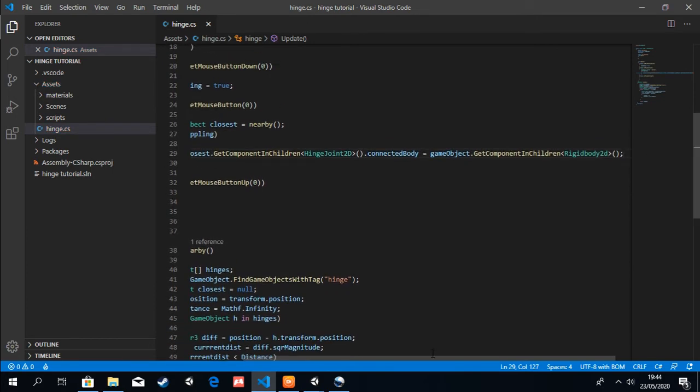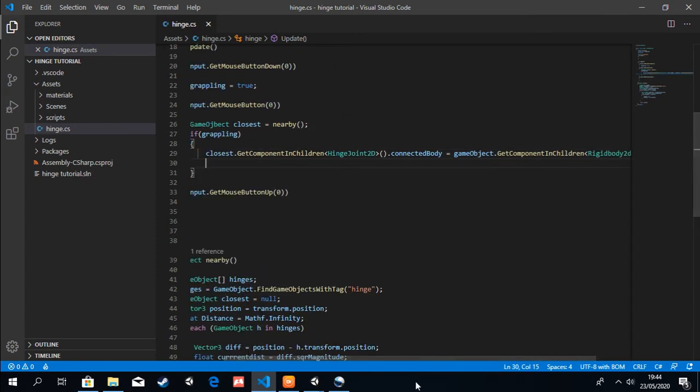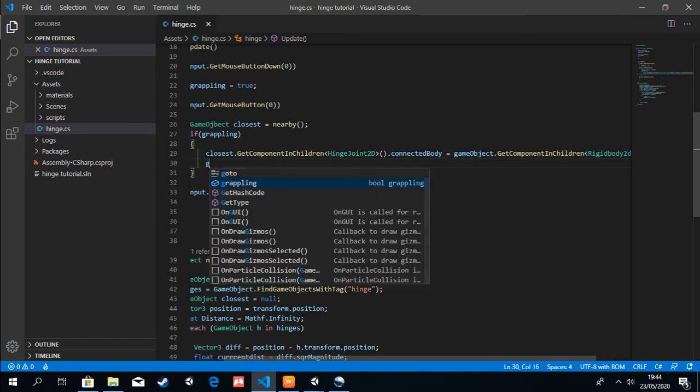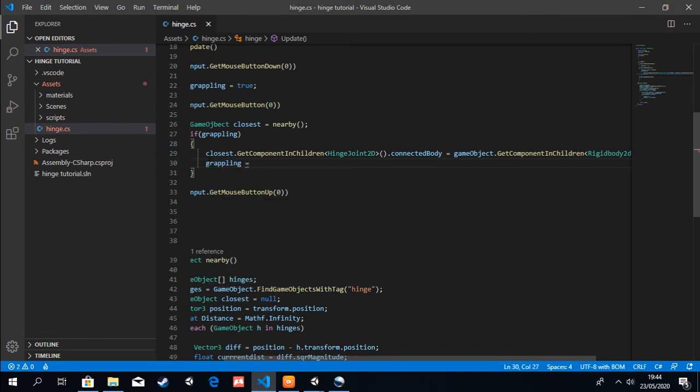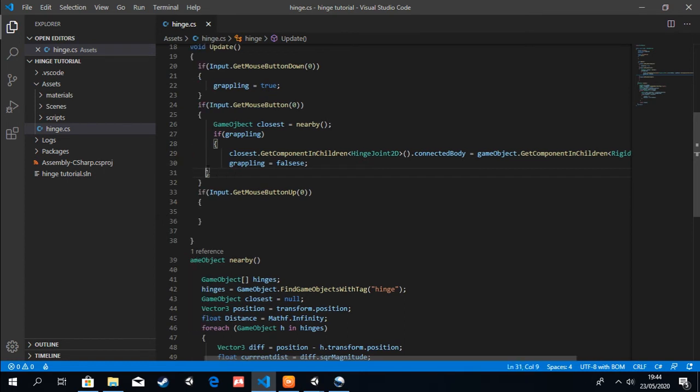This can also be implemented in 3D, but maybe I'll try 3D in the second tutorial, or even in this same tutorial. Yep, so after doing that, we just have to come back here and set our grappling equal to false, so our player won't be swinging always. Sorry, to false, and this one should be down. Grappling is up. People are going to think that we're going to say that grappling is false there. No, we're not going to do that. We're going to detach this connected body, to be equal to null.